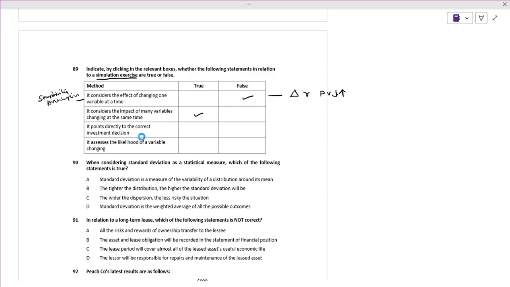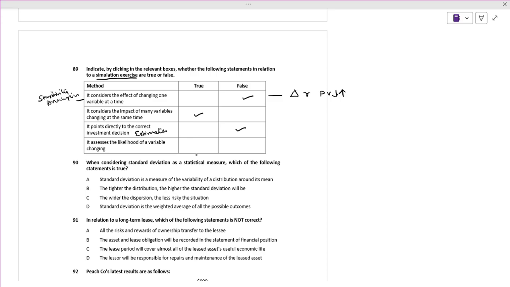See, it is not correct. Always it is estimates, is it right? It is always an estimate. It says that it assesses the likelihood of the variable. Simulation exercise assesses the likelihood of a variable changing.